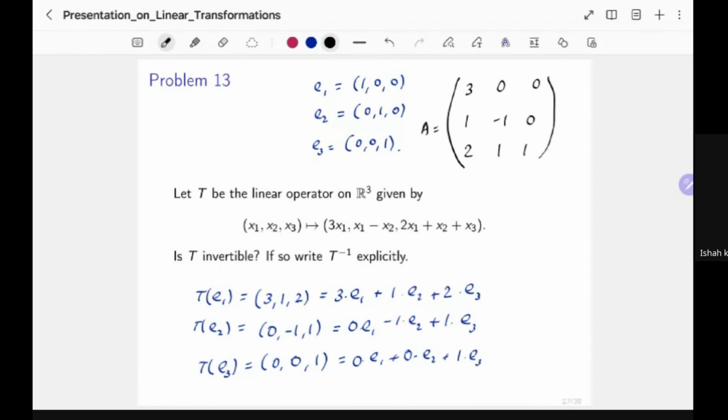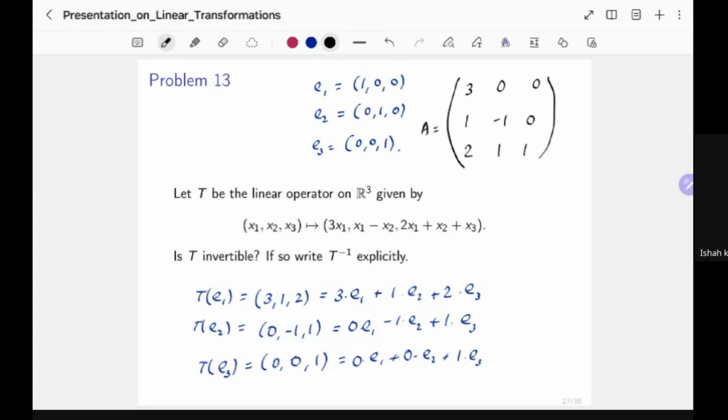Yeah, looks good. And you can calculate the determinant. This is a non-singular matrix, you can check. And that means that T is invertible. All right, so the first part is done.